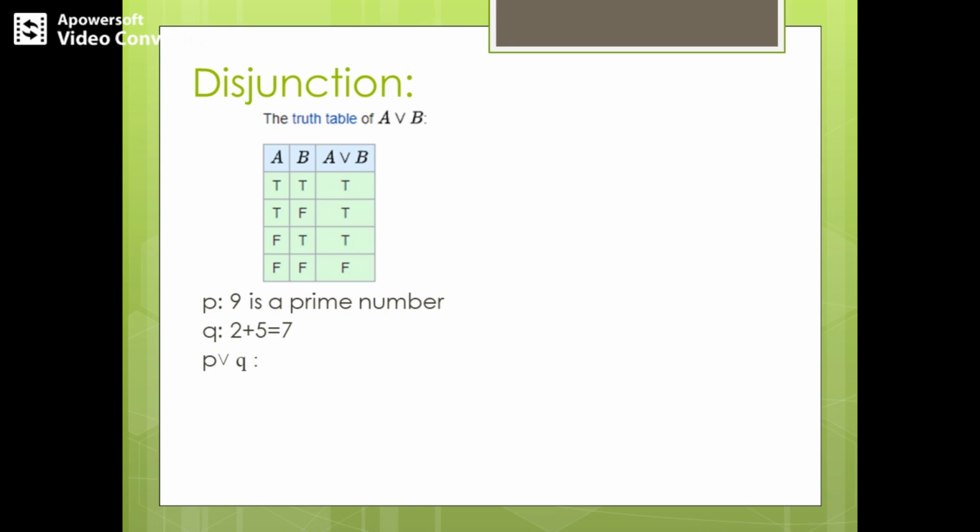So the disjunction A or B will be false only when A is false and B is also false. In all other cases we get it as true. So we have taken an example here. Two propositions: P stating that 9 is a prime number, and another proposition Q saying 2 plus 5 equals 7. So how do we say P or Q? The P disjunction Q will be 9 is a prime number or 2 plus 5 equals 7.